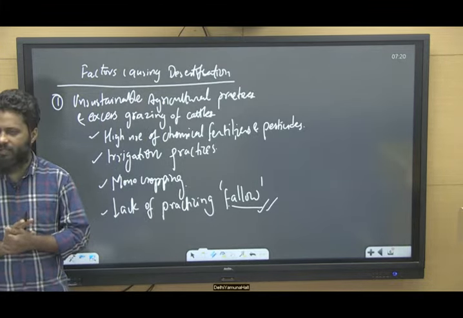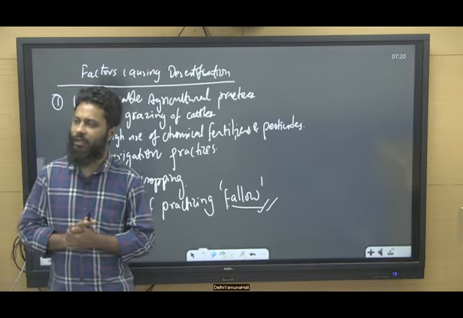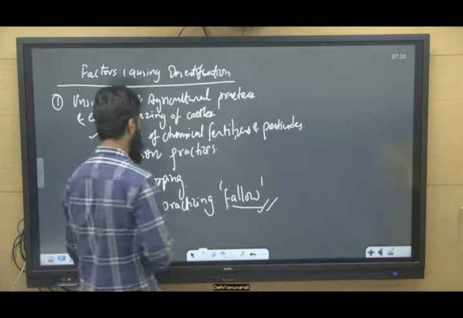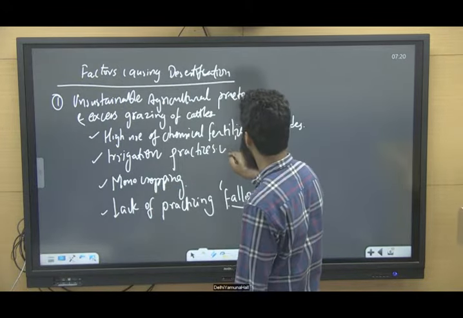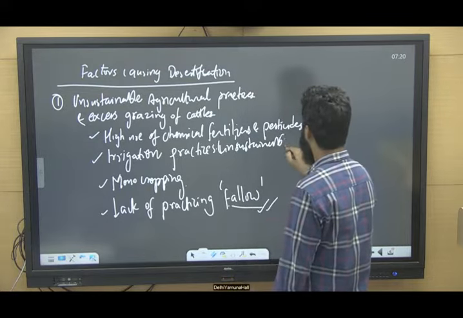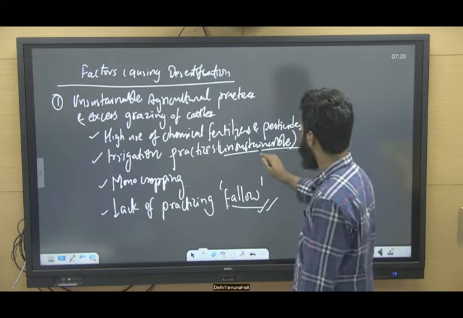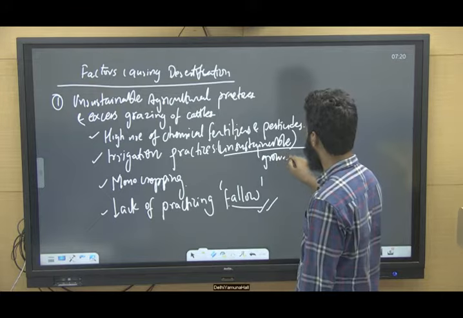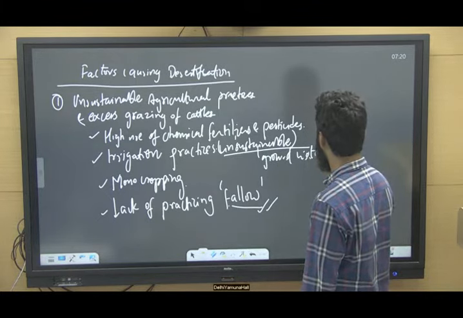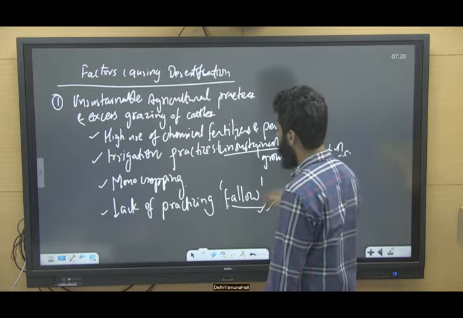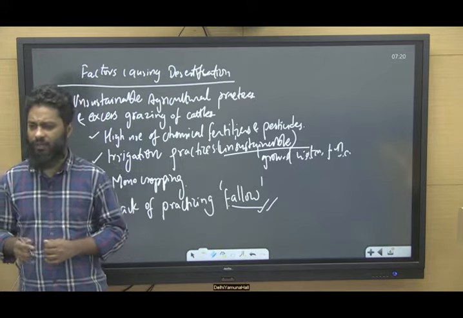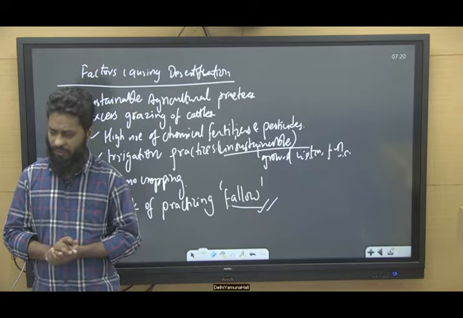Unsustainable irrigation practices, for example, water logging, etc. In the field, water logging is there, or using groundwater unsustainably, so that the groundwater table is also declining, right? So these are the main reasons for desertification.